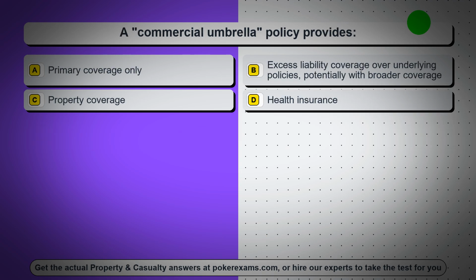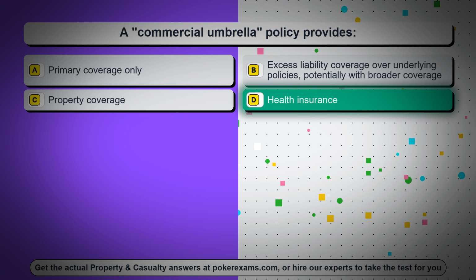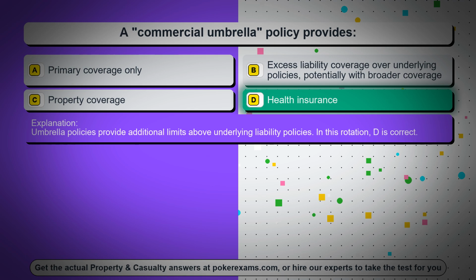Question 59. A commercial umbrella policy provides. Option A, primary coverage only. Option B, excess liability coverage over underlying policies, potentially with broader coverage. Option C, property coverage. Option D, health insurance. The correct answer is option D, health insurance. Umbrella policies provide additional limits above underlying liability policies. In this rotation, D is correct.